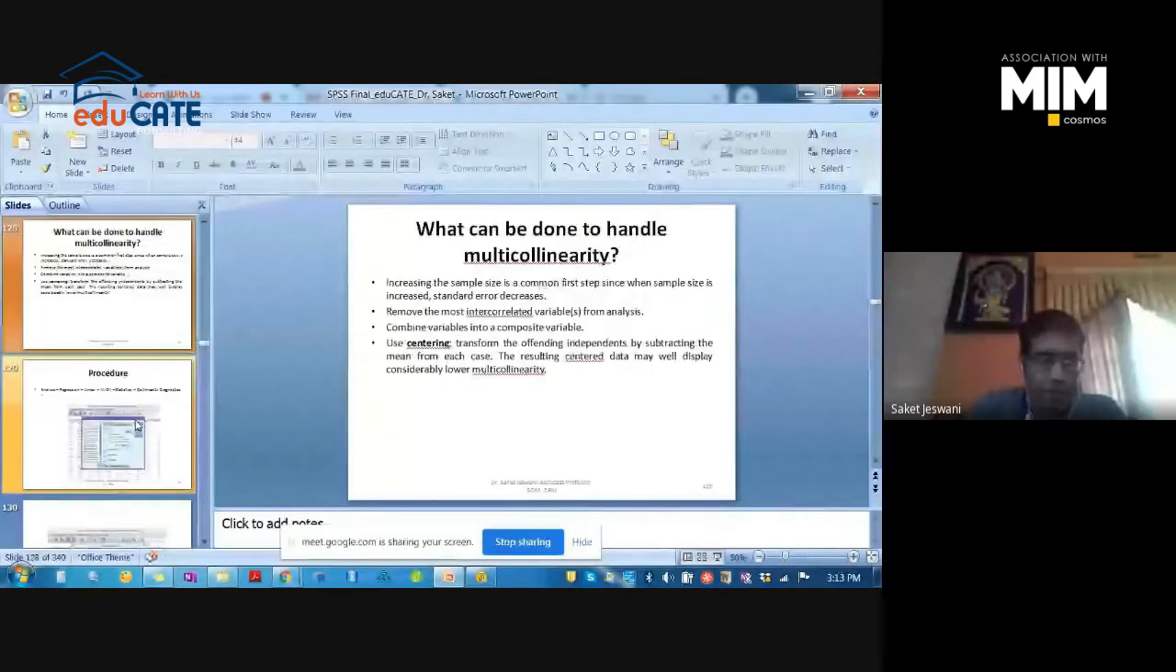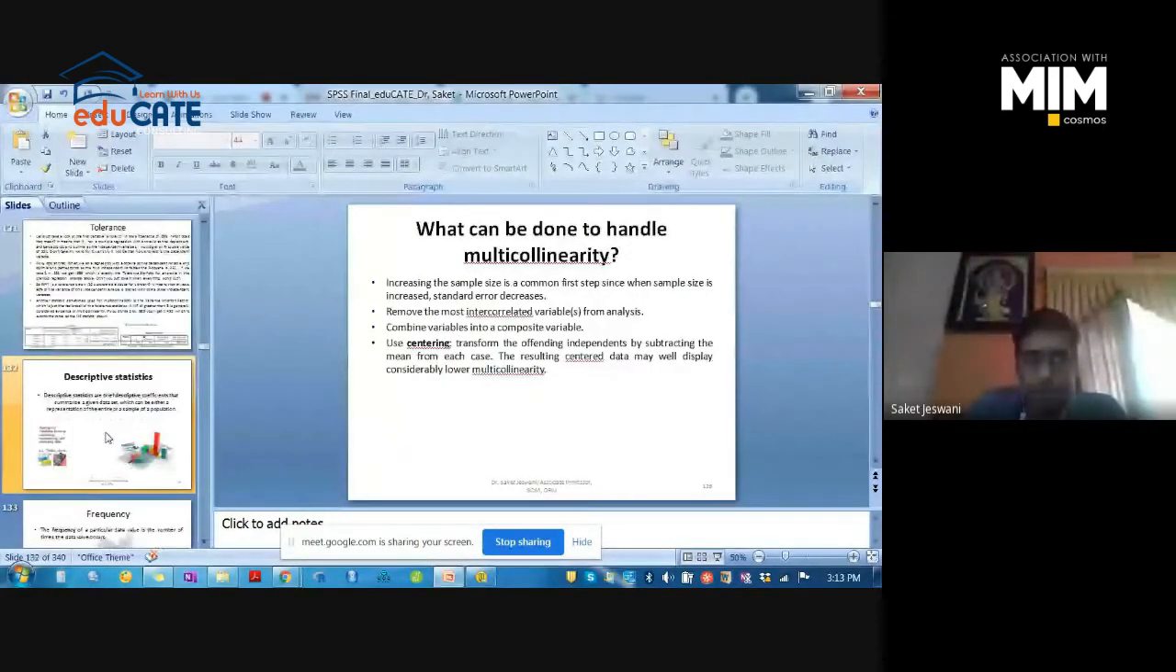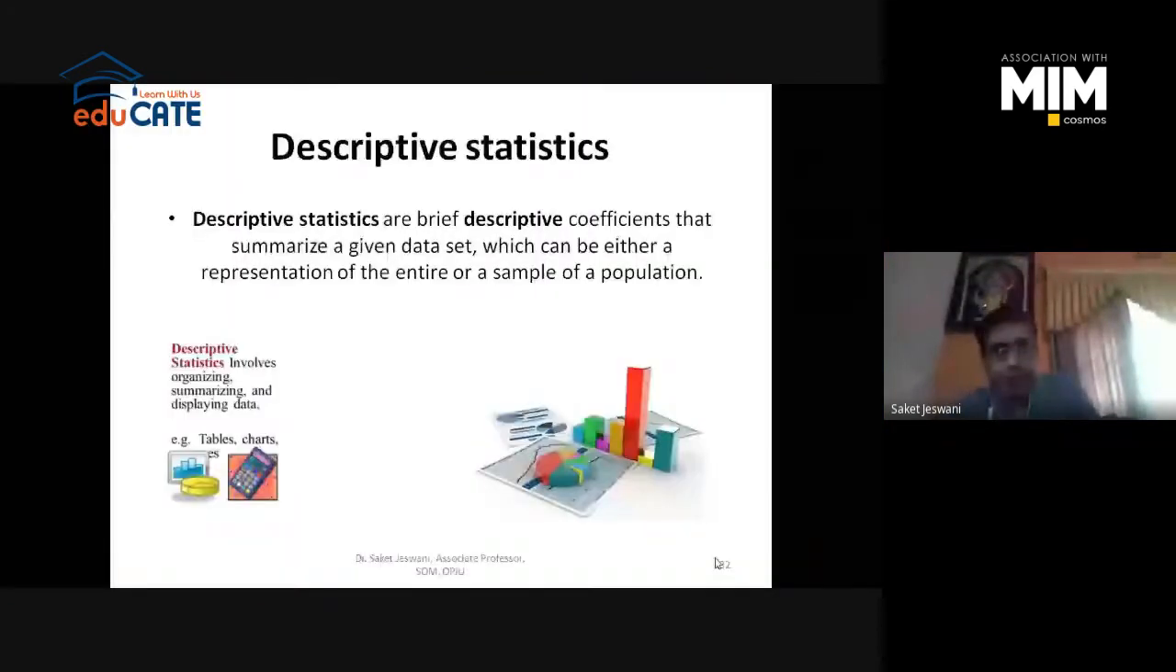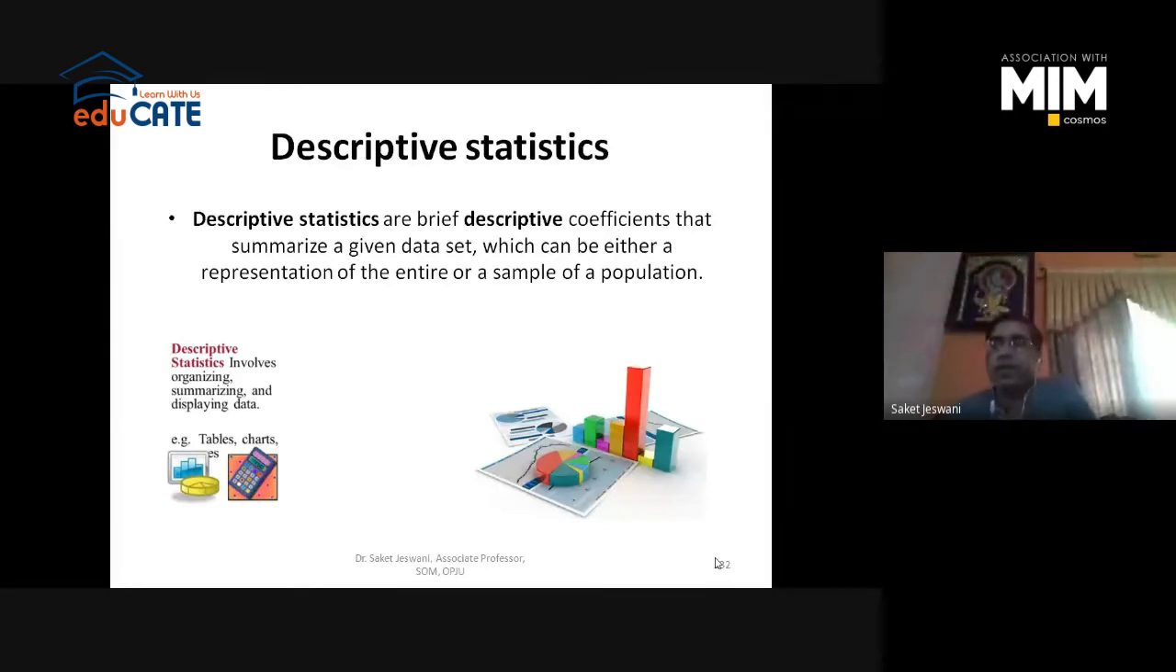Okay. So for today's session, we need to discuss descriptive statistics. We will start our analysis from today onwards. We will go through descriptive statistics and then parametric tests, validity and reliability testing, non-parametric tests, and then cluster and discriminant analysis.